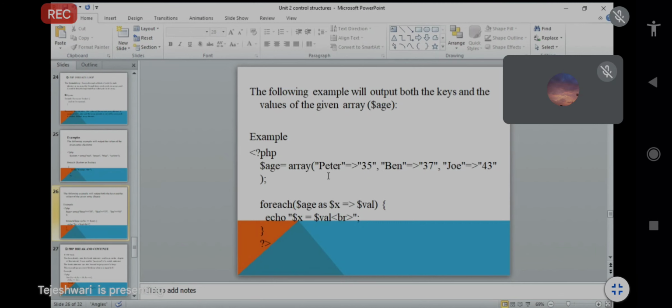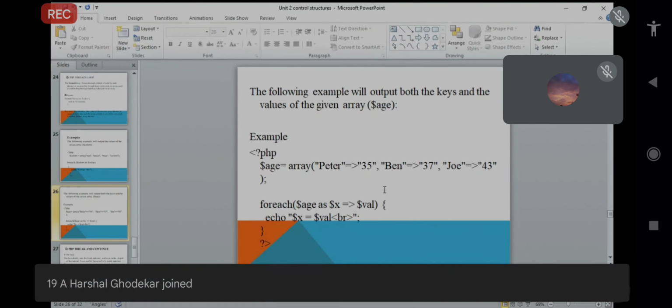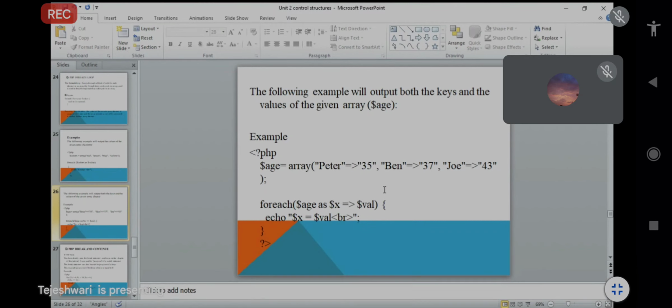So for that purpose, in the foreach loop, we just take $x for key, because we want to print that particular key, and $val for the values, that is 35, 37, 43.